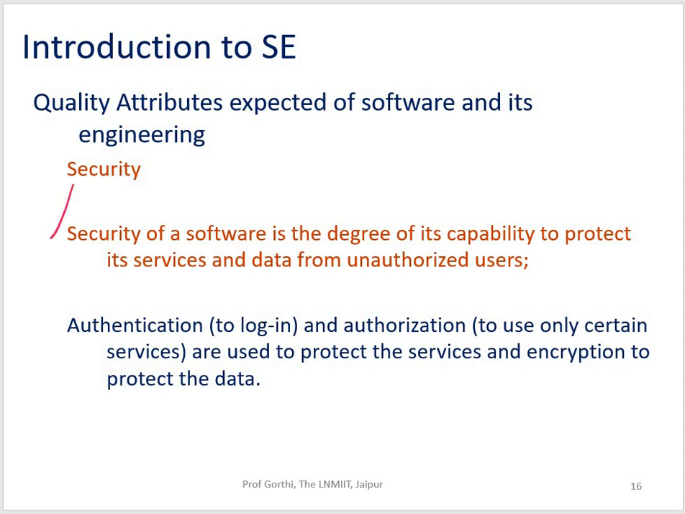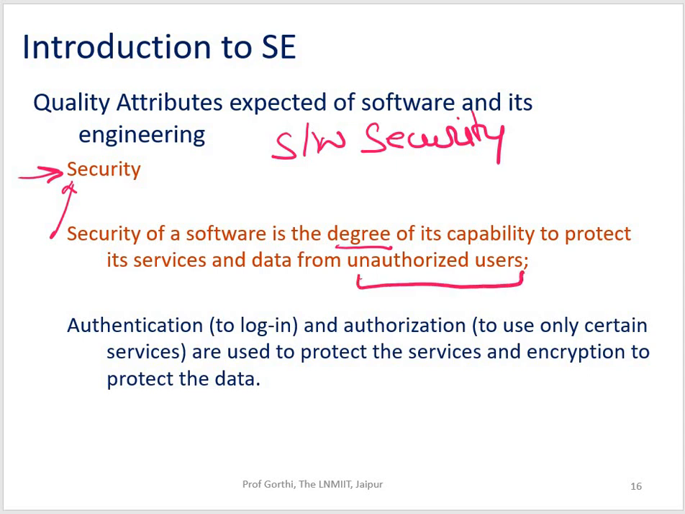Now, next one is your security, a very crucial topic, right? Software security, you observe this topic everywhere. Security of a software is the degree of its capability to protect its services and data from unauthorized users. That means only authorized users have access to the data and the services; unauthorized users should not get access to any of these things.